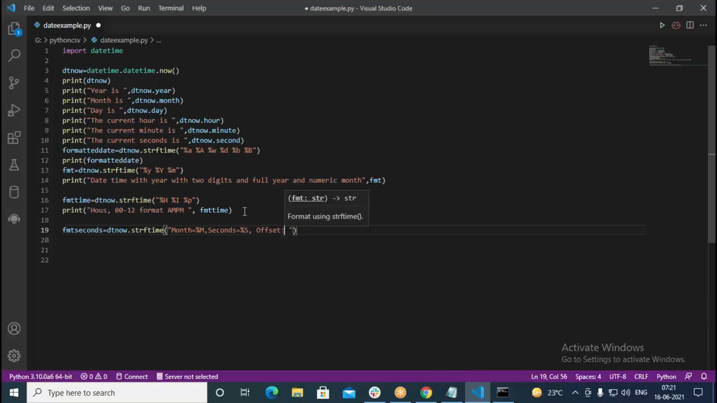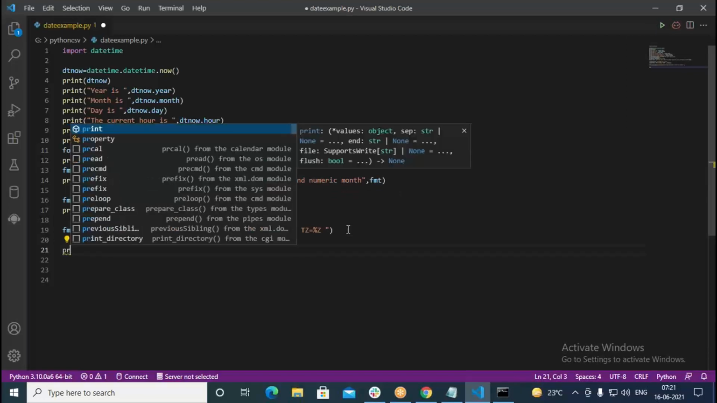We put like this, then here %z we put. Okay, then time zone tz I put, this equal to %z. Like this I want to format it.